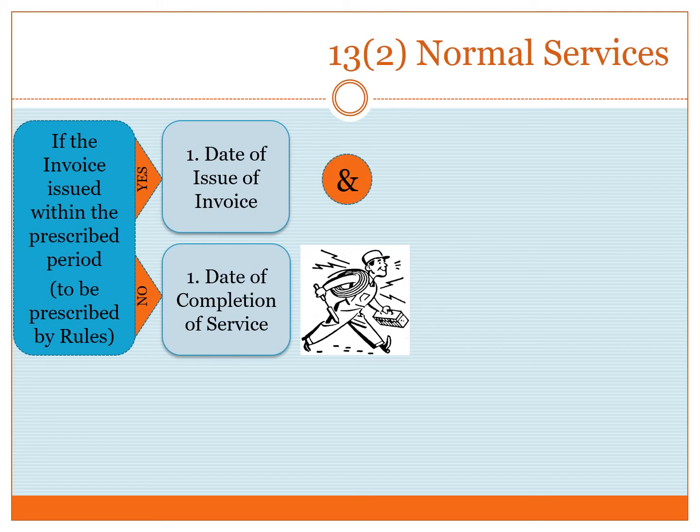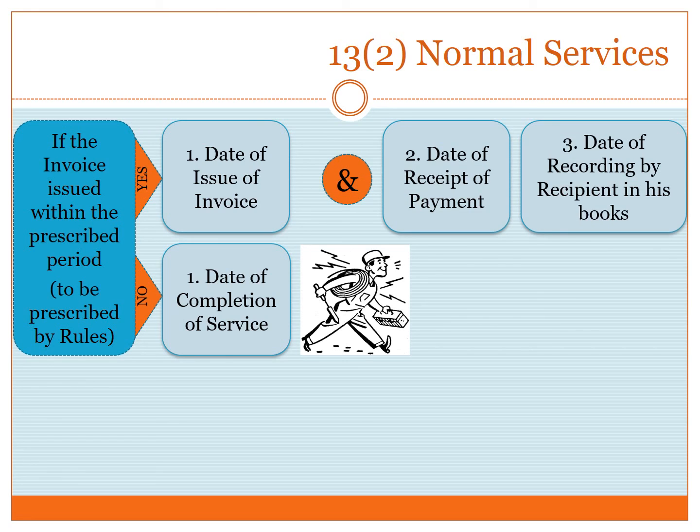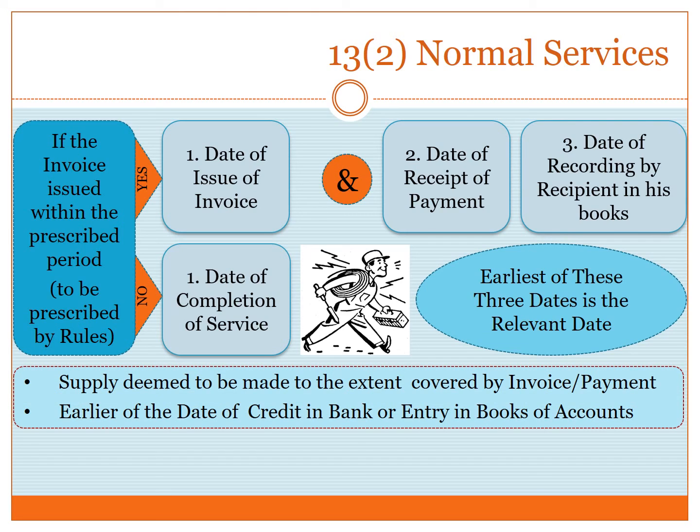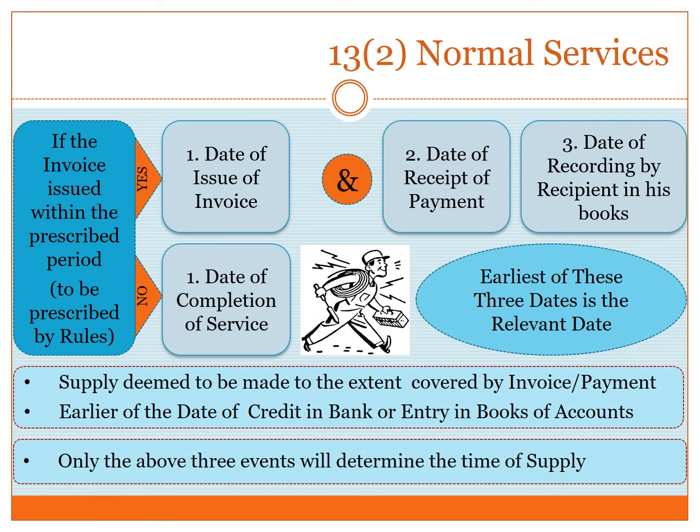We have to compare this date with the date of receipt of payment and the date of recording by the recipient in his books. The earliest of these 3 dates is the relevant date. Let us also note that the supply is deemed to be made to the extent covered by invoice or payment if we take into consideration the date of receipt of payment or the date of invoice as the relevant date. Further, only the above 3 events will determine the time of supply. The Act is not concerned with other factors like conduct of the party to determine whether the supply has actually taken place.